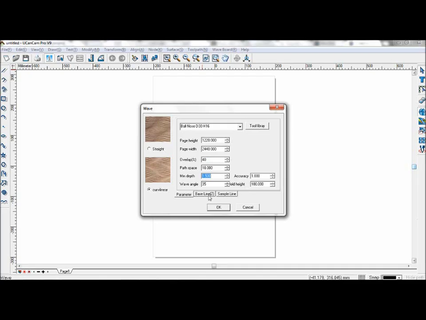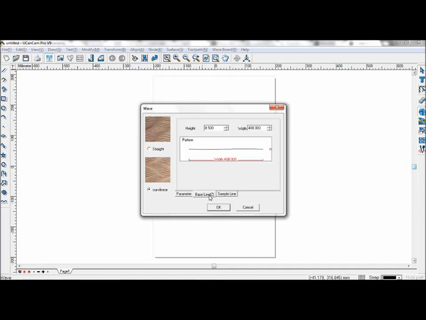After you've chosen your parameters, go to baseline. This will be the lowest possible line for you to create on the waveboard.